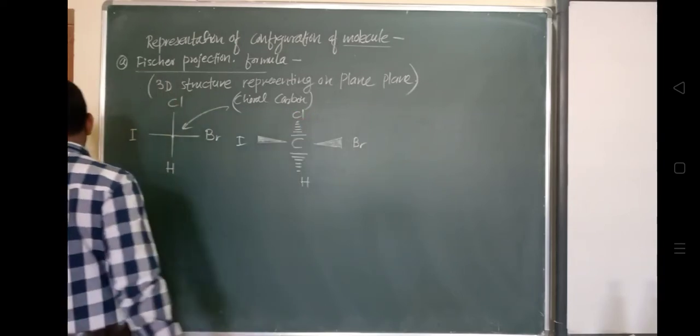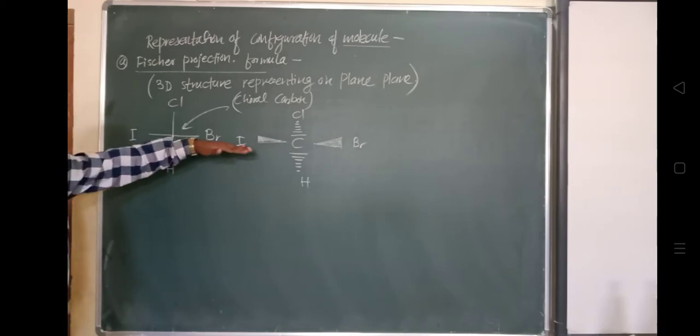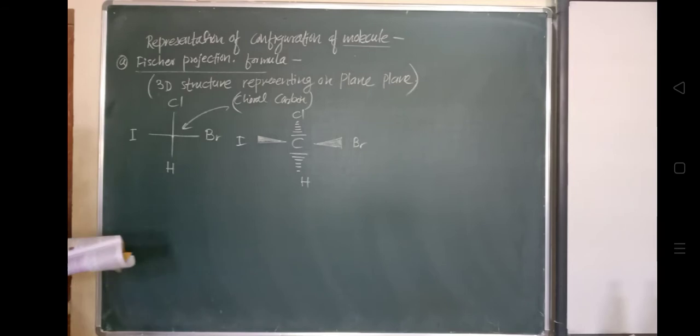Now look at this. In Fischer projection, you have already studied in 11th standard that the horizontal line indicates that the atom is facing towards us, coming out from the plane of paper towards the observer. And the vertical line represents atoms located away from the observer, inside the plane of the paper, away from the paper. So this is the representation, the convention of vertical and horizontal lines.